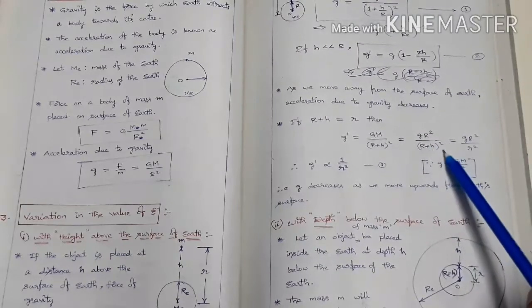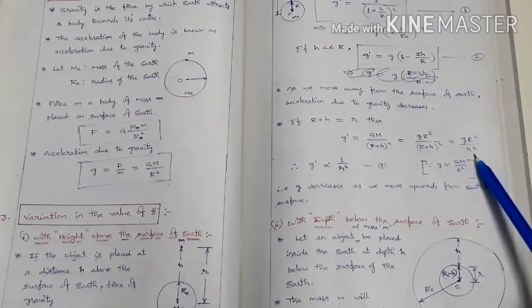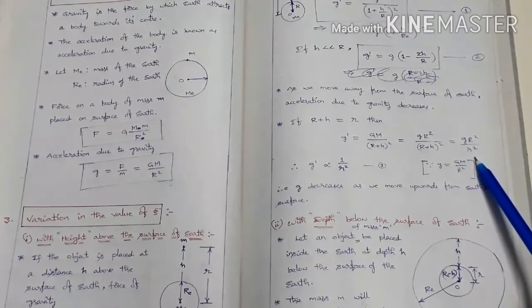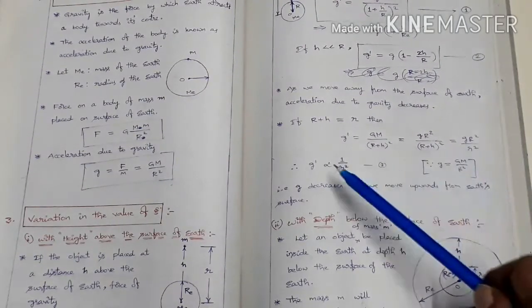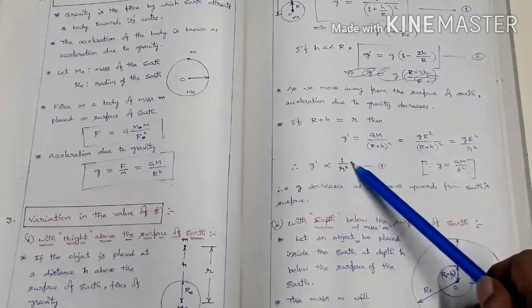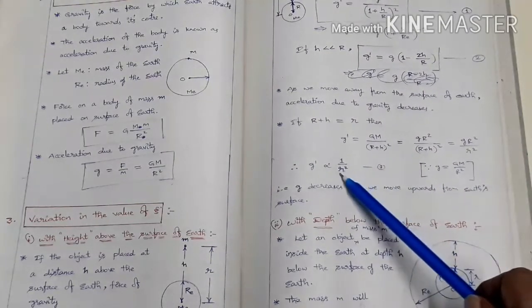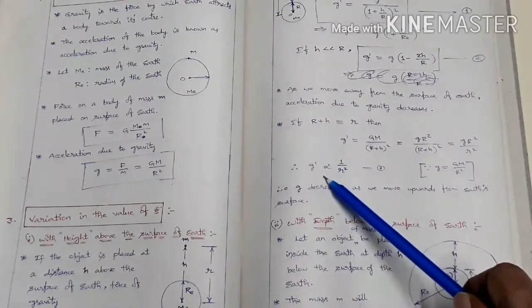So g dash equal to g into capital R square by small r square, because R plus h is nothing but small r. So g dash is directly proportional to 1 by r square. That is, as r increases, g dash decreases.